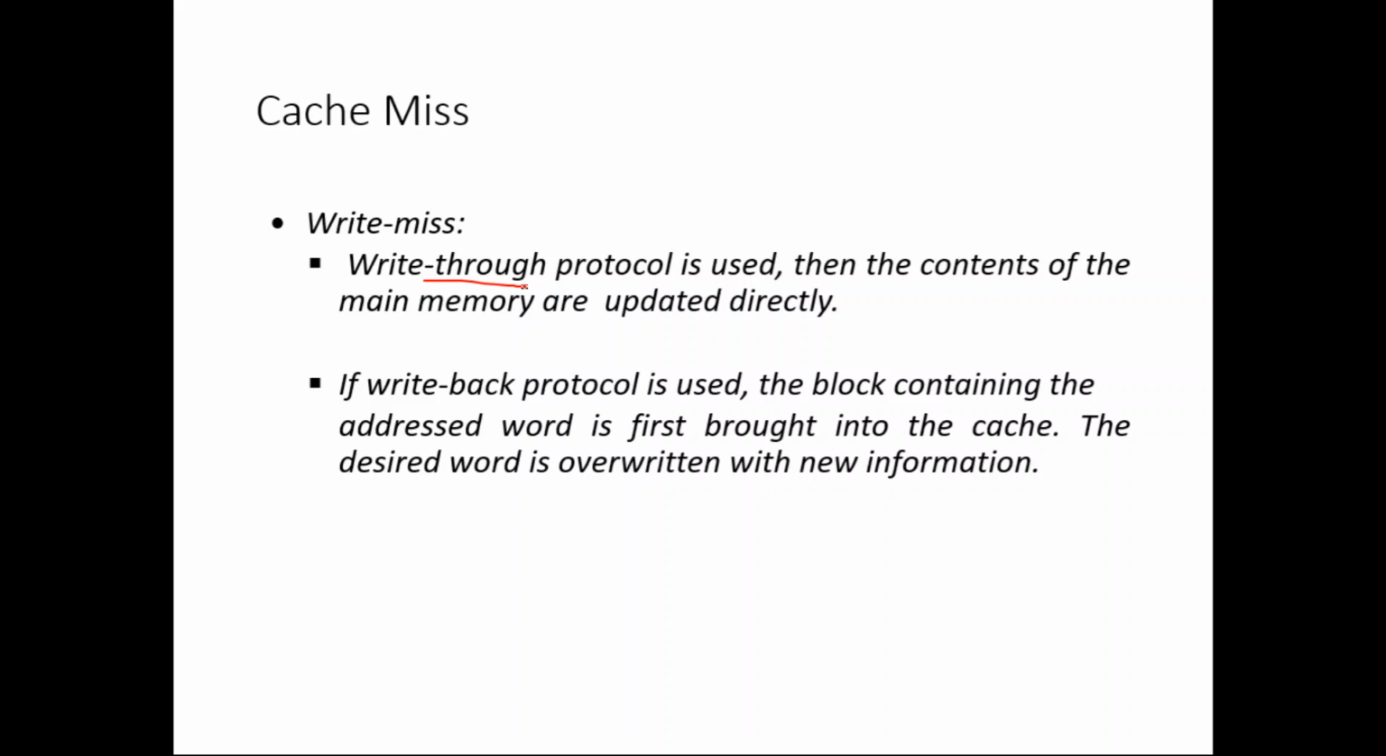In case of a write miss, write back protocol means the processor wants to update some variable A, B or C, but that is not available in the cache. Not only that word, the entire block will be moved from the main memory to the cache memory, and then that particular block alone will be updated. That is called the write back protocol.